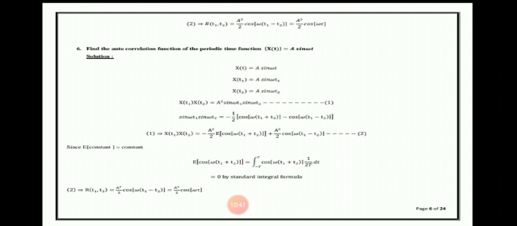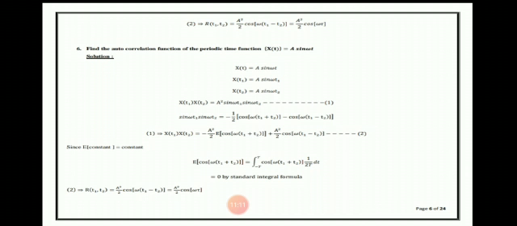Sin omega t1 sin omega t2 equals minus 1 divided by 2 cos of omega of t1 plus t2 minus cos of omega of t1 minus t2. The first equation implies E of X of t1 into X of t2 equals minus A square divided by 2 E of cos of omega of t1 plus t2 plus A square divided by 2 cos of omega of t1 minus t2. Put it equation number 2.